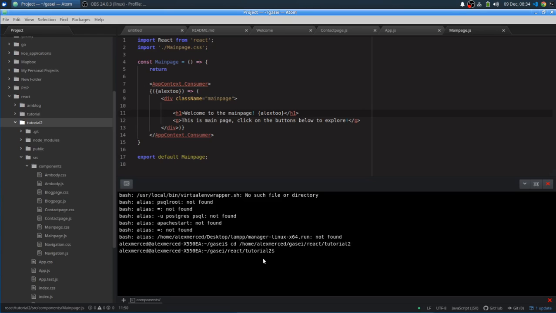And then the next step is we're going to do npm run start. That runs the start script, which should run the server. Because again, this is a create React app version, so it has all these scripts built in that we can just run, instead of having to run lite-server like I did when we were using the CDN. So that's going to run the server.